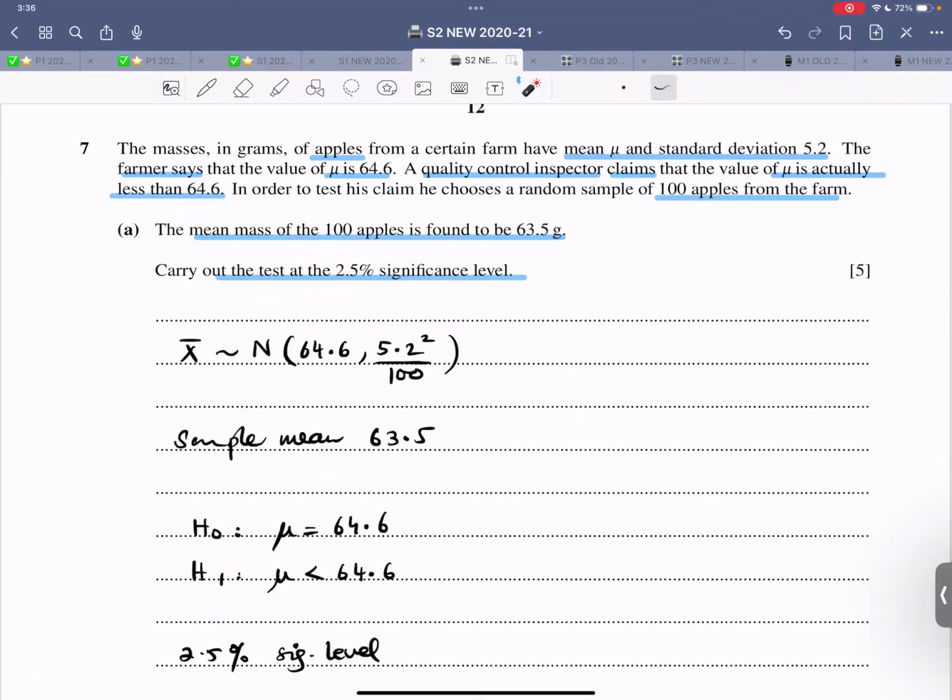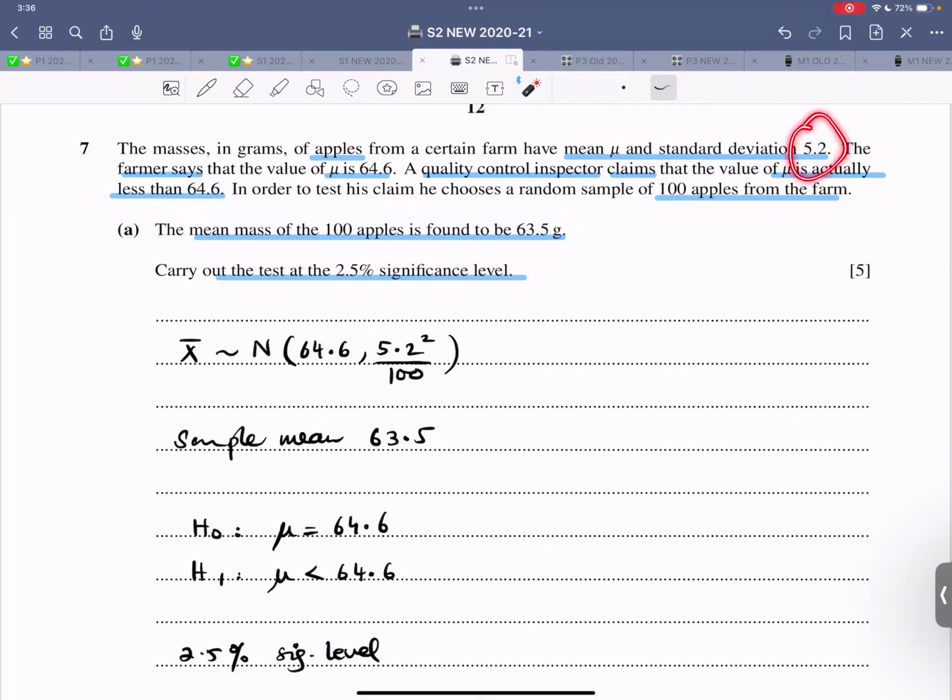Now comes the last question. The masses of apples from a certain farm have a mean mu and standard deviation 5.2. The farmer says the value of mu is 64.6. A quality control inspector claims, or suspects, that the value of mu is actually less than 64.6. In order to test this claim, he chooses a random sample of 100 apples from the farm.